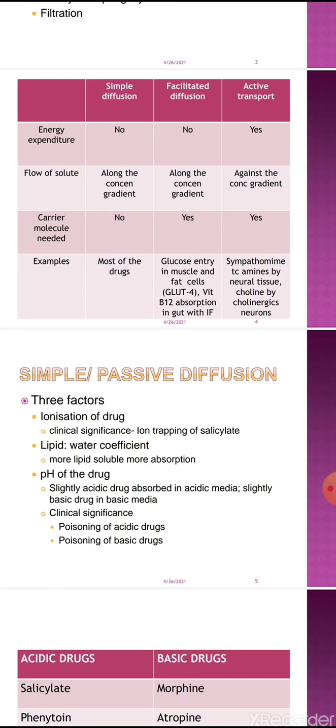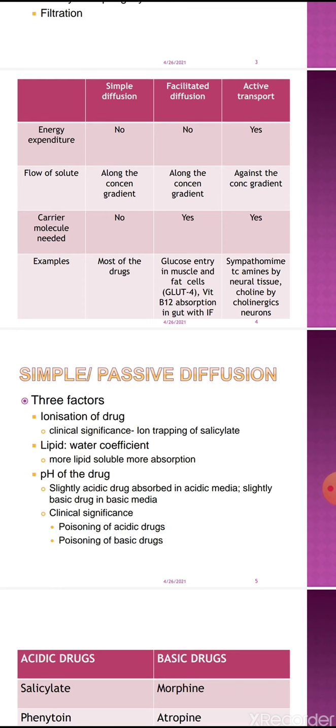This can be explained by one example with the drug aspirin. Aspirin is a slightly acidic drug. Its chemical name is acetyl salicylic acid. When it is taken, it reaches the stomach, the gastric lumen.